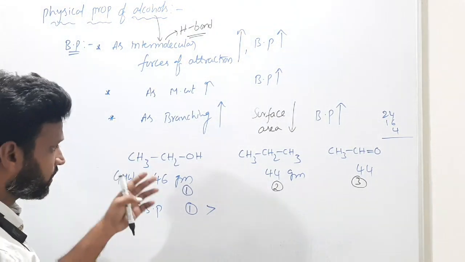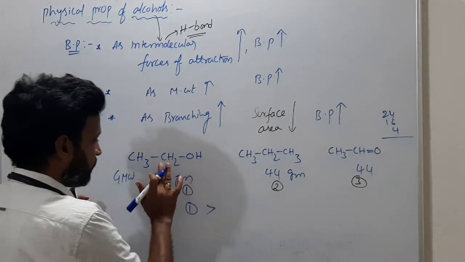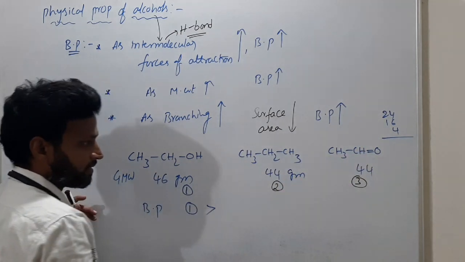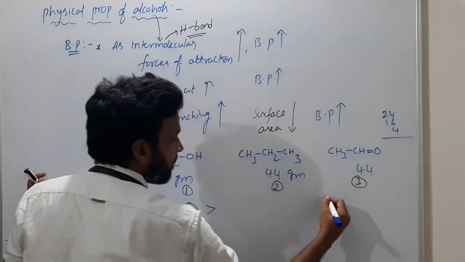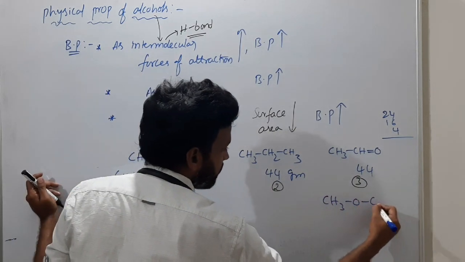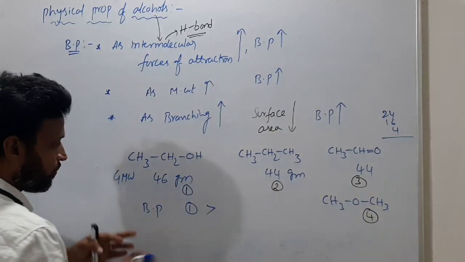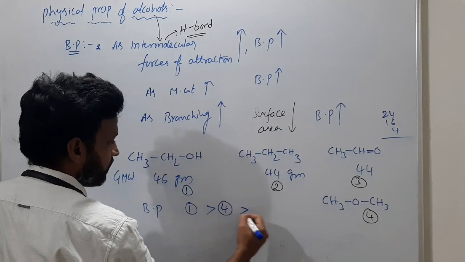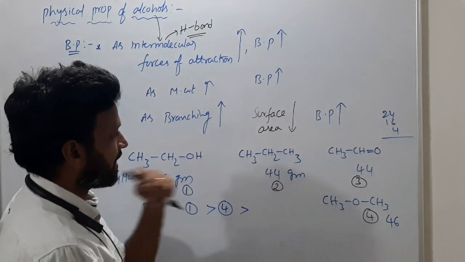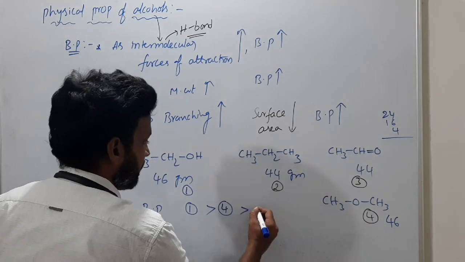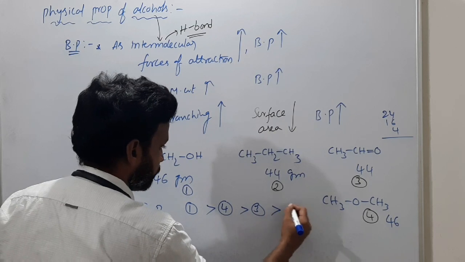Also, if I take diethyl ether first and then the aldehyde, because if you take one more ether, CH3OCH3, and consider it number 4, the alcohol has more than 4, because it also has 46 molecular weight. And this one, next CH3CHO, the aldehyde, next this 3, then the least is 2.